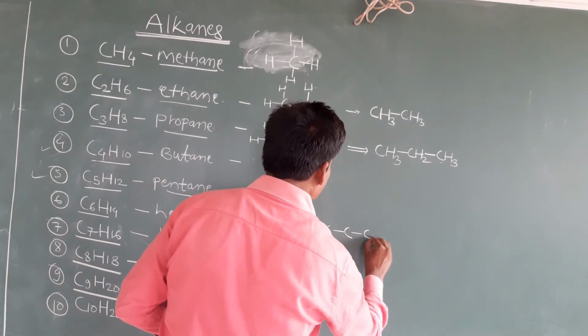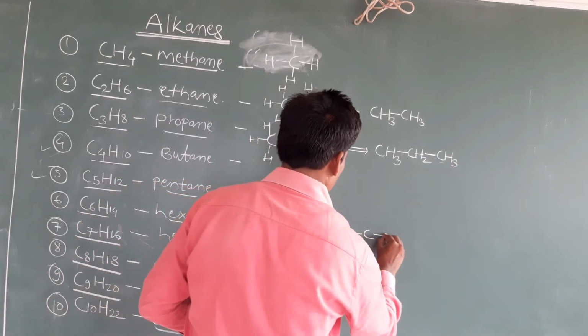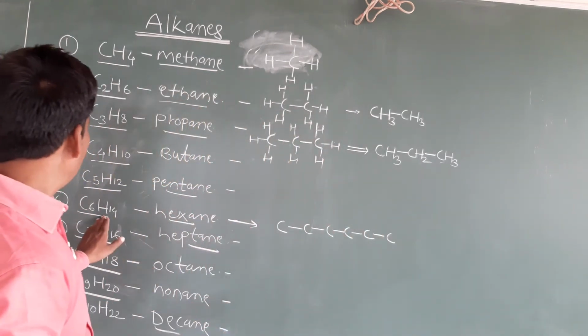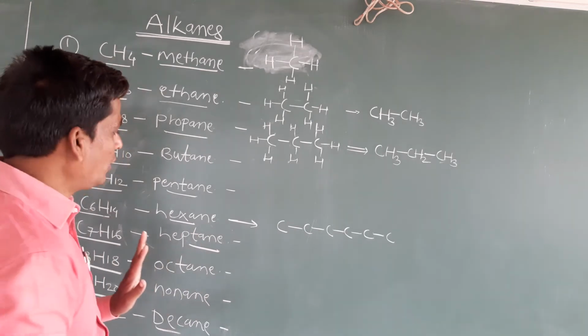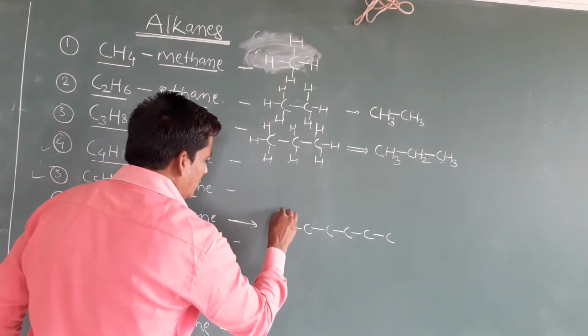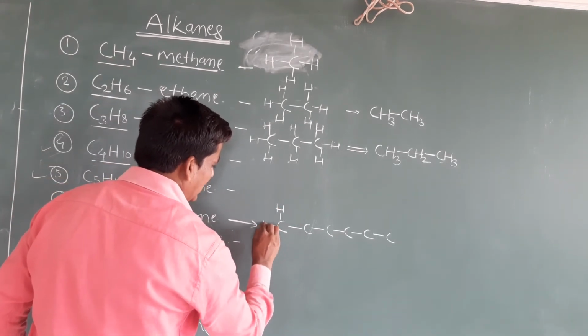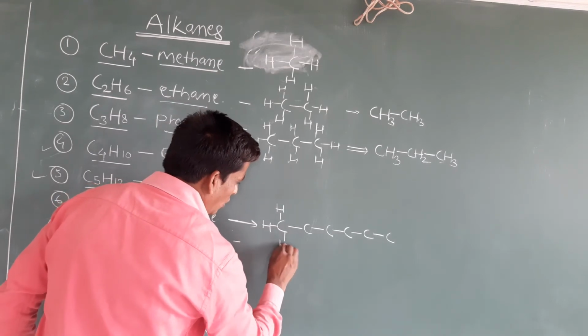First, you can draw the 6 carbon like this. Okay. Now clear. Hexane is C6H14. So first we can draw the 6 carbon. Remember, the first and last carbon always have 3 hydrogens like this, and the middle ones all have 2 hydrogens.